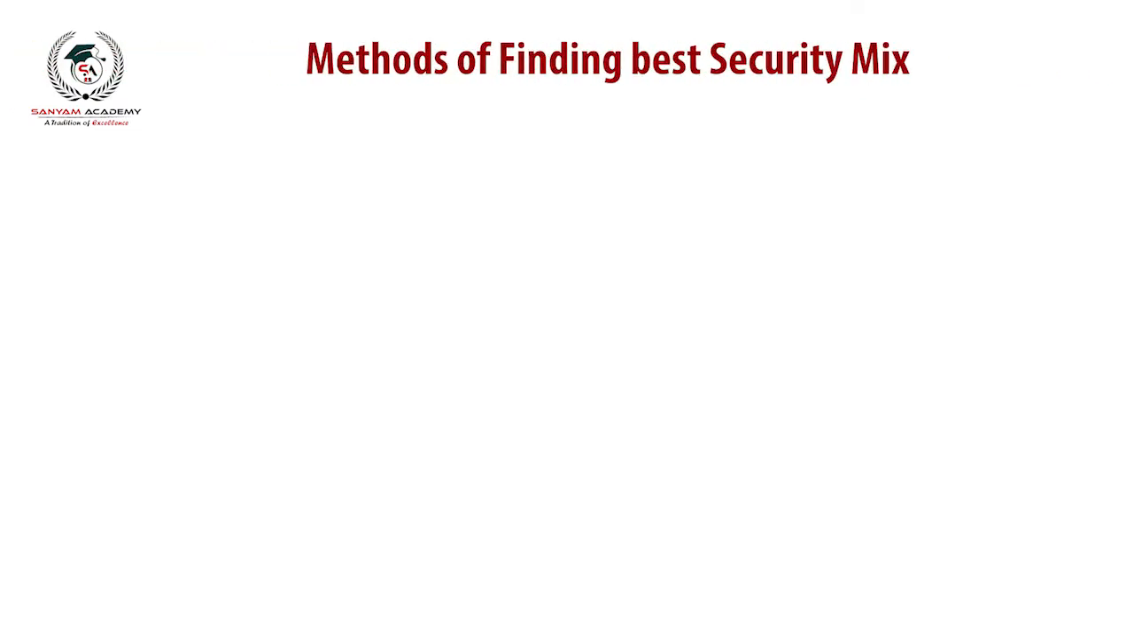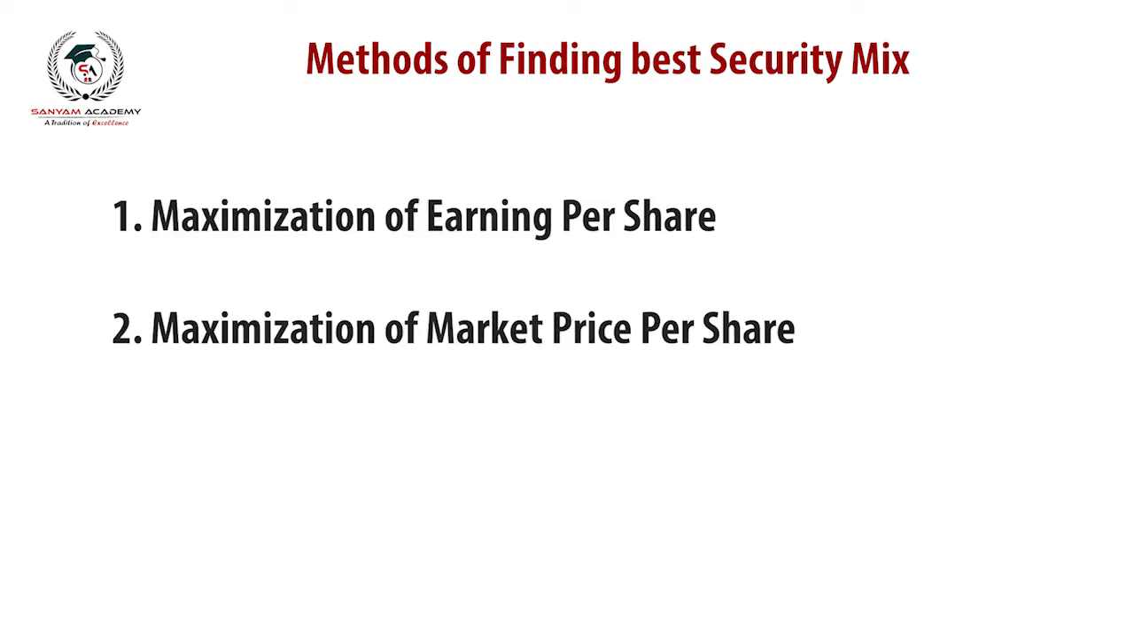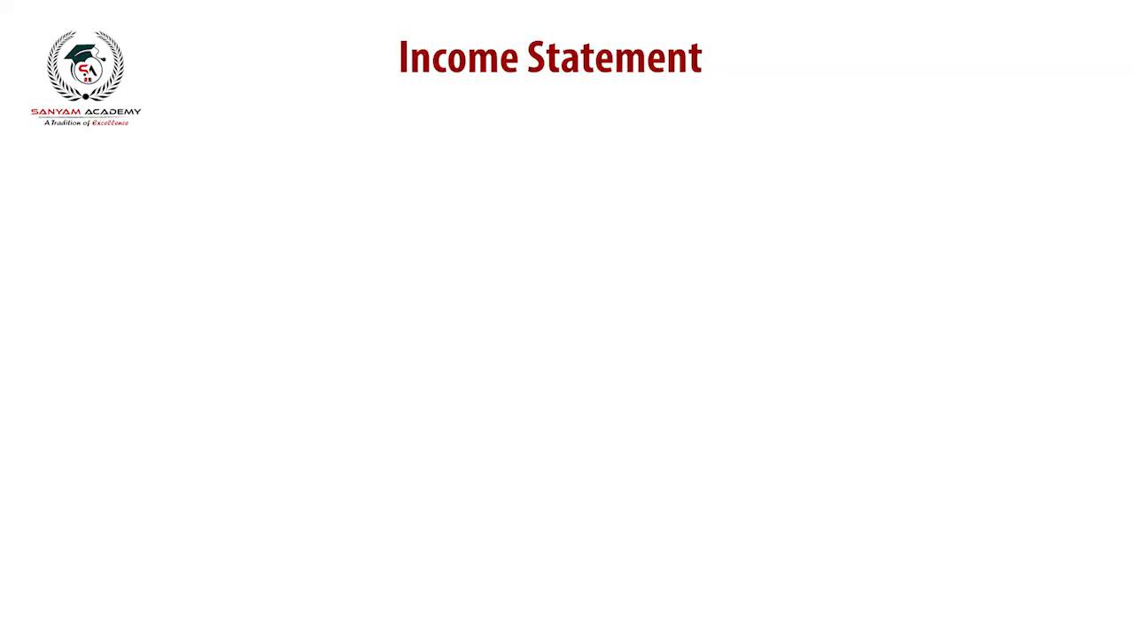Let's talk about the methods of finding the best security mix. The first is maximization of earning per share. Second is maximization of market price per share. It is an income statement which helps to calculate the earning per share as well as the market price per share.